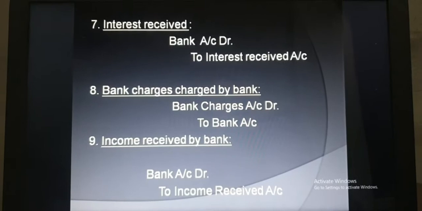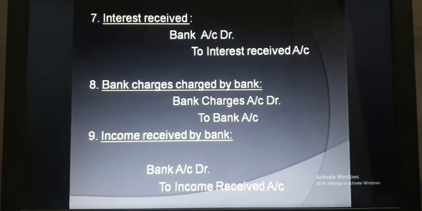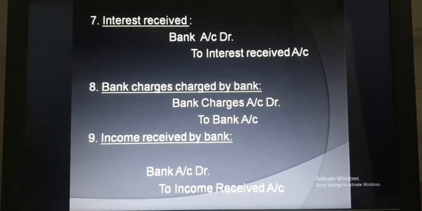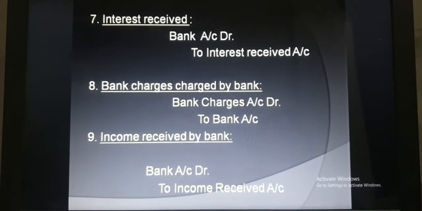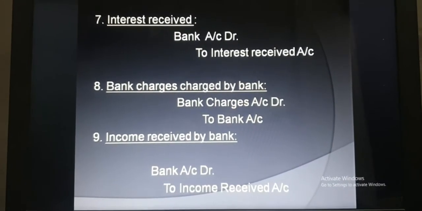Next one is the entry for income received by bank. Whatever income is received by the bank, income will be credited, and as it is received by the bank, it is debited to our bank account.